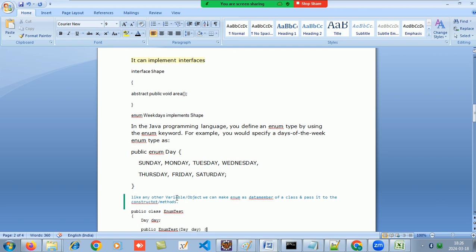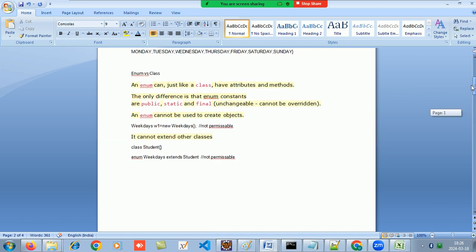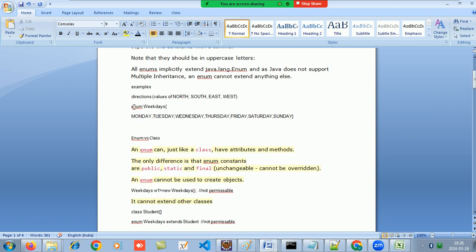Like any other variable or objects, we can make an enum a data member of a class. So here I made a class called enum test, and here I have an enum called weekdays.